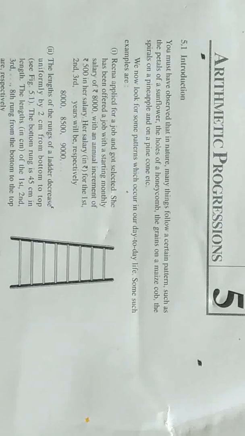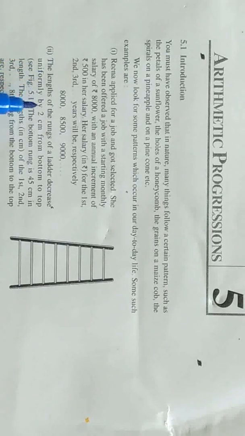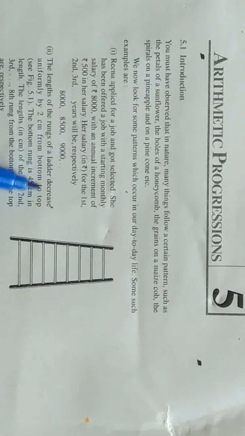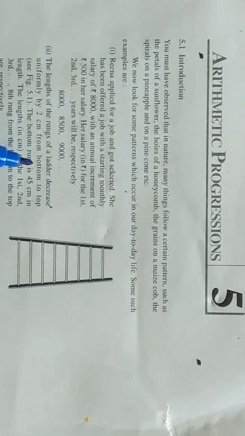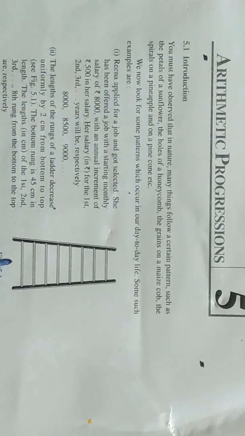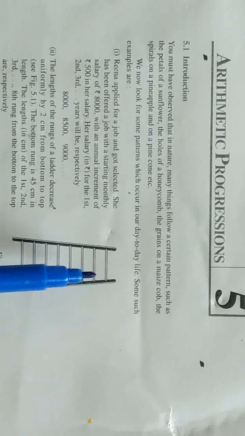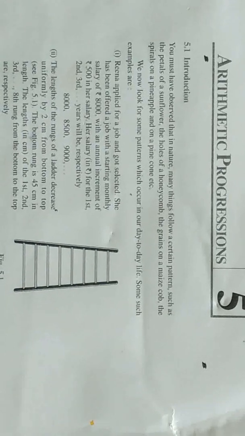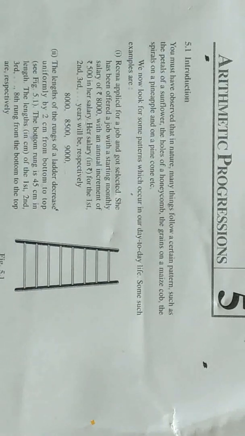And in the second example, what is given? The lengths of the rungs of a ladder decrease uniformly by 2 centimeters from bottom to top. Suppose the first one is 45 centimeters, and the second will become 43 centimeters, 41 centimeters, 39 centimeters, 37 centimeters, 35 centimeters, 33 centimeters and 31 centimeters. Like this, the rungs of the ladder decrease uniformly by 2 centimeters.